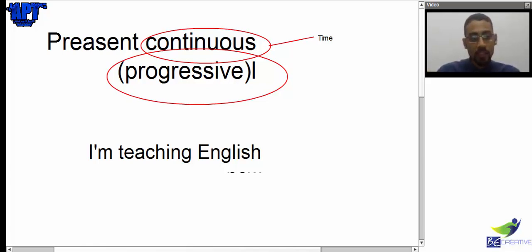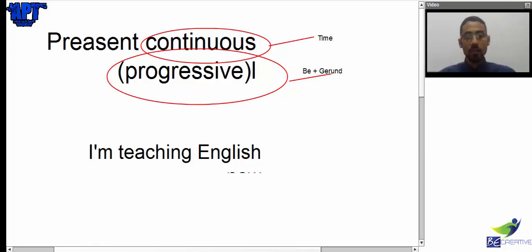The second thing we need to mention about these tenses is verb to be plus the gerund. That's what it consists of.